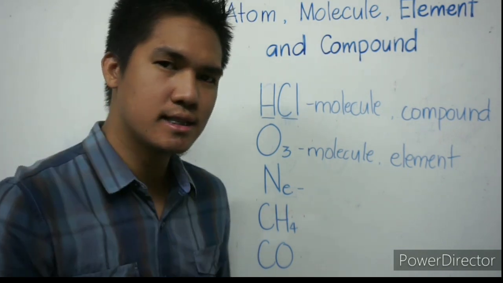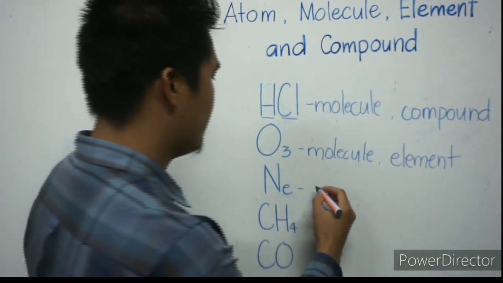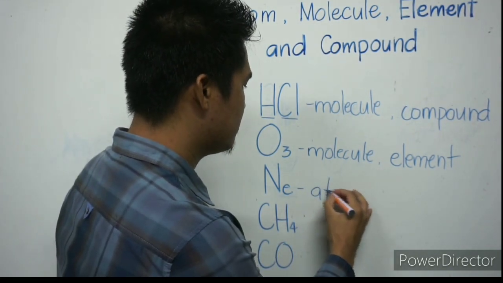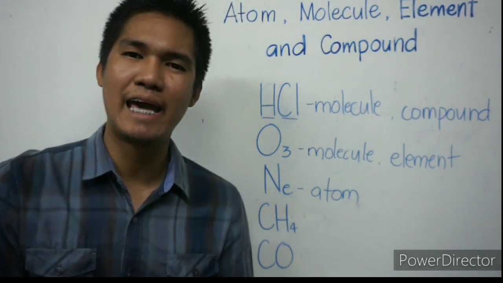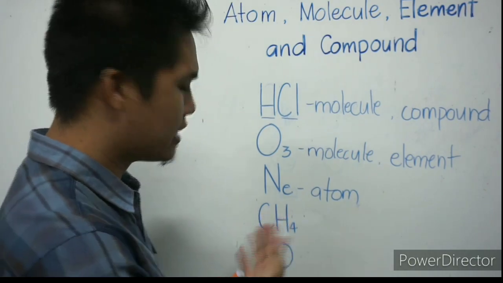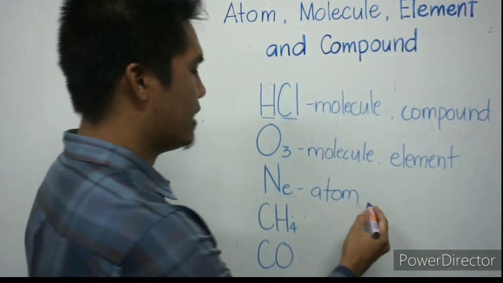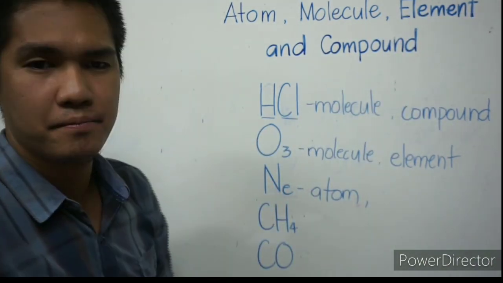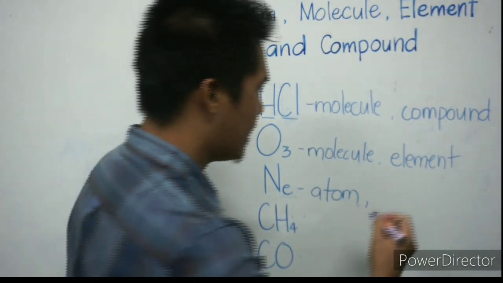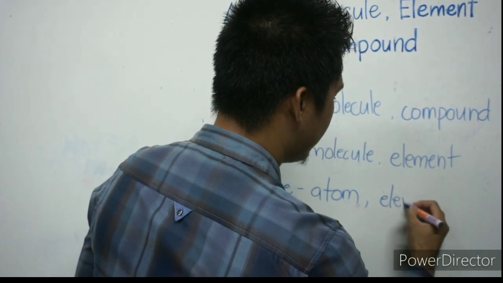Neon is an atom. It's composed of one type of atom, which is neon. Is it an element or a compound? It's pure element.